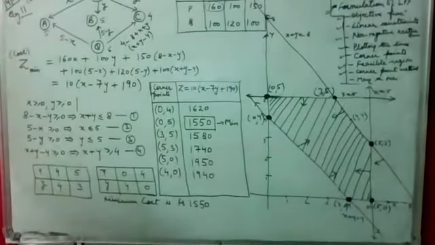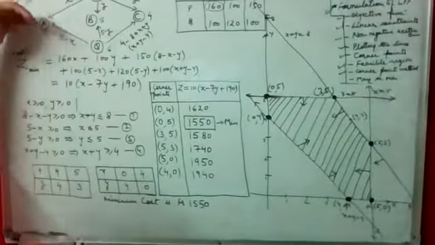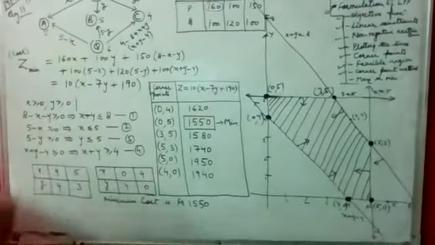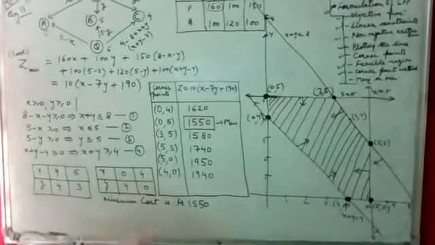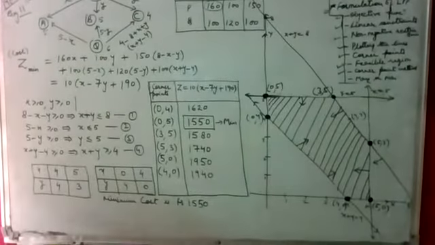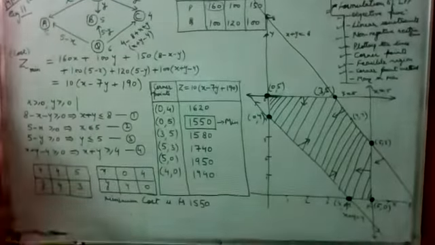many commodities are to be transported from P to A, B and C, and from Q to A, B and C, such that we get minimum cost. So we have to give the complete answer. So this will be in this form only.